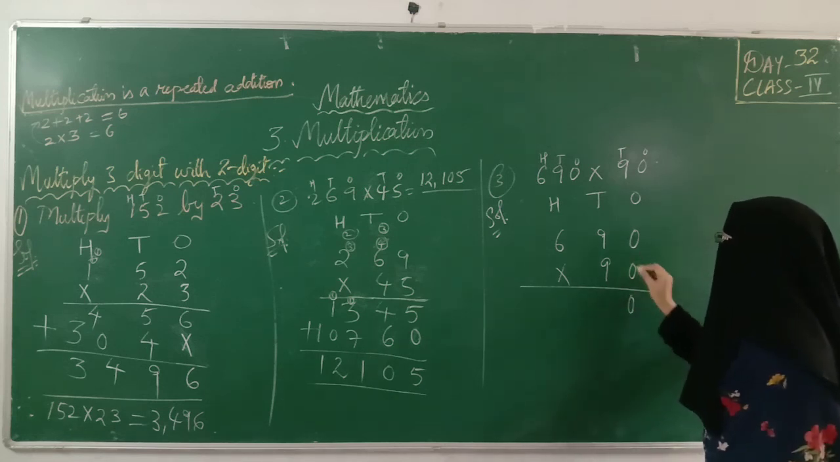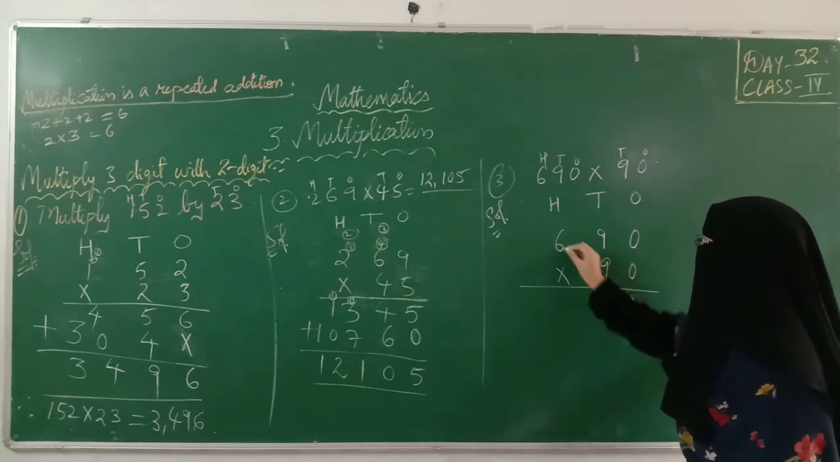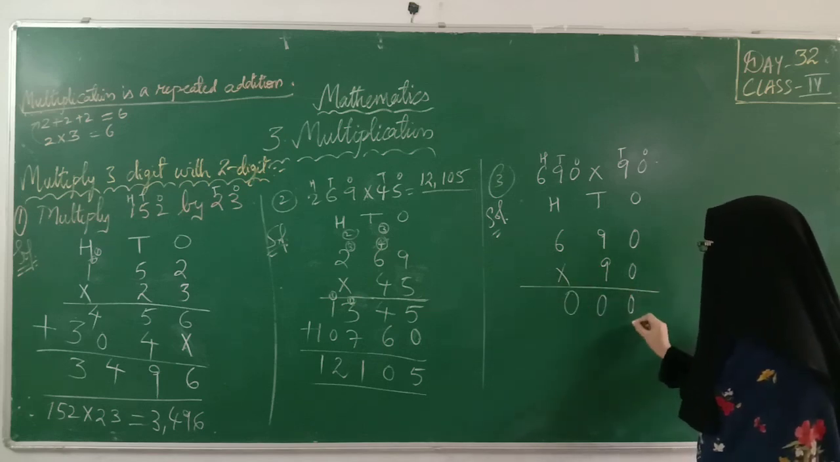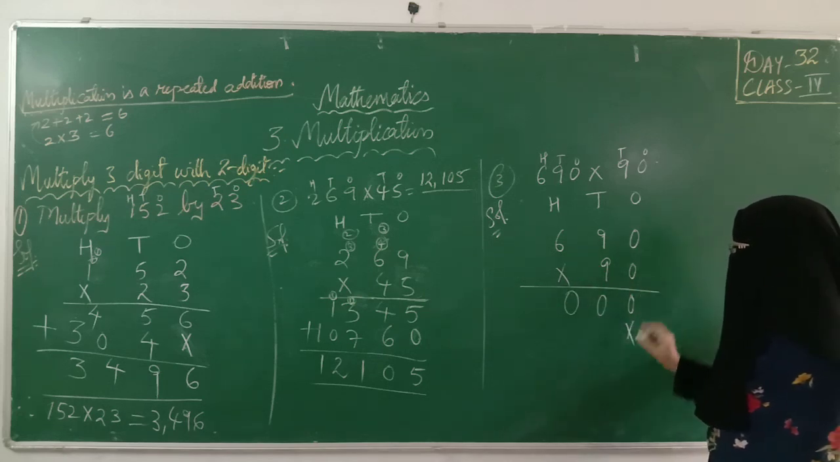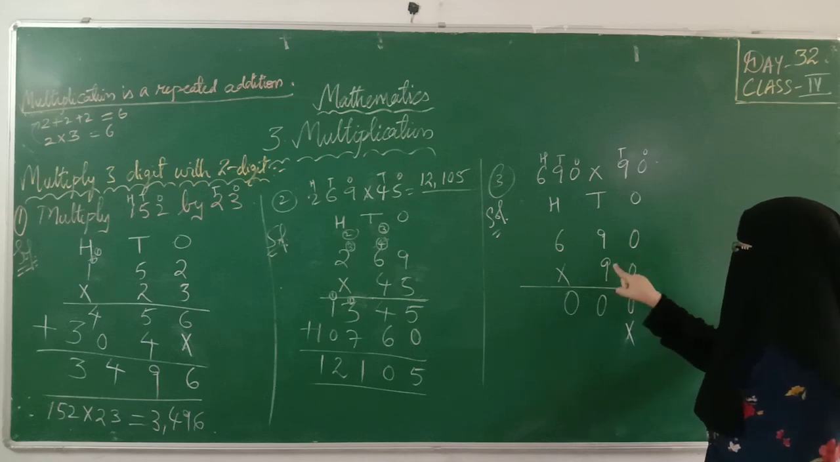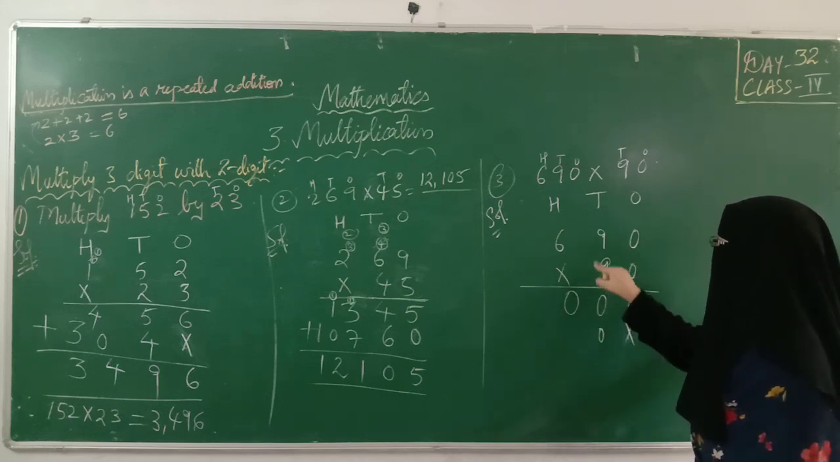0 sixes are 0. I am leaving one space. I am putting x. I have completed one digit, 0, multiplication. Next I am moving with 9. 9 zeros are 0. 9 nines are 81. 8 carry 1. 9 sixes are